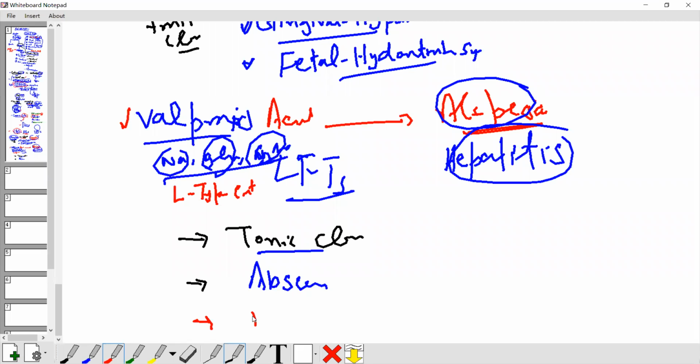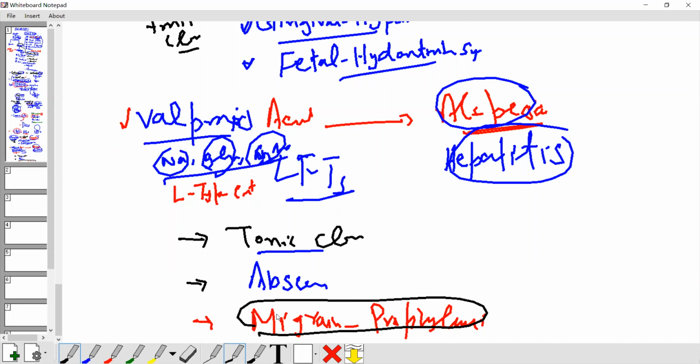Another use, third use, we use it for migraine prophylaxis. If you remember, till now for migraine we have already covered three drugs: beta blocker propranolol, tricyclic antidepressants, and valproic acid for migraine prophylaxis.